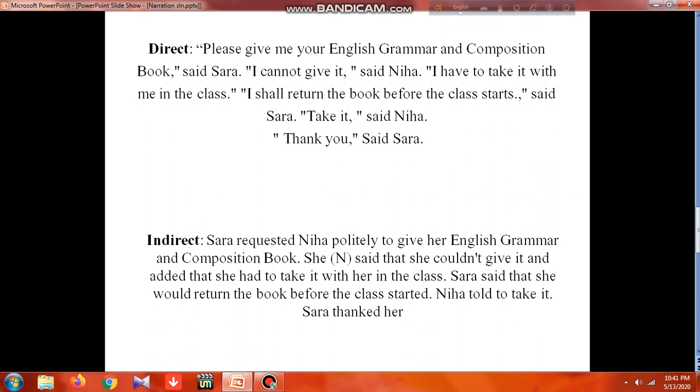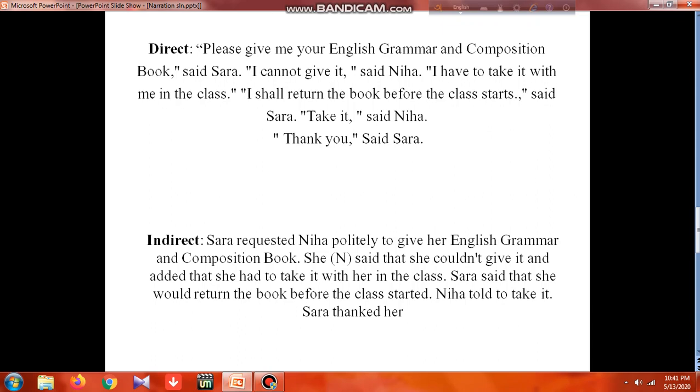"Please give me your English grammar and composition book," said Sarah. As we notice that Sarah and Neha had the conversation, Sarah requested Neha. So we'll start the answer in this way. Sarah requested Neha politely, because of please we took politely, to give her English grammar and composition book.